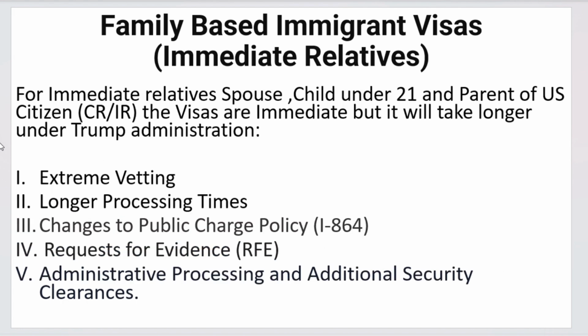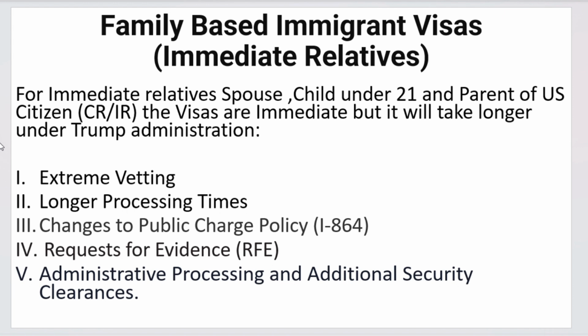Now let's go to family-based immigrant visas for immediate relatives, such as CR and IR. It will take a longer time under the Trump administration, but it will differ from visa to visa. Let's talk about the IR visas. For IR, we anticipate a slight change in processing times due to extreme vetting. For CR, however, we anticipate a significant change to the processing time, and it will be extreme vetting. For IR5, also, it will be affected by extreme vetting. As a result, it will mean long processing times.